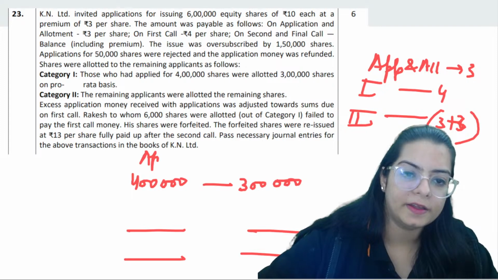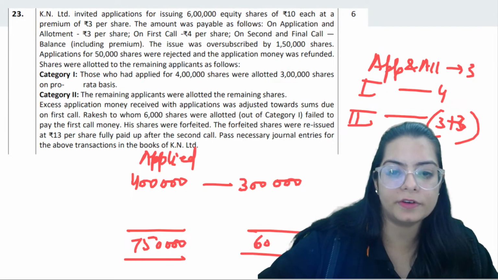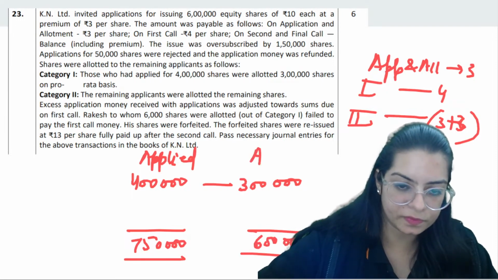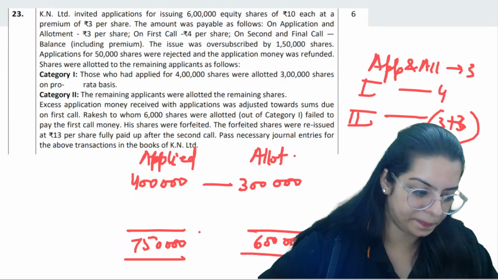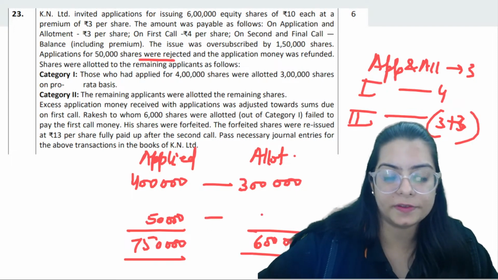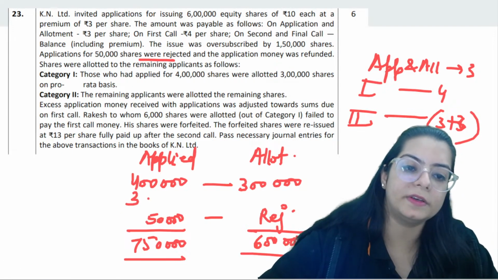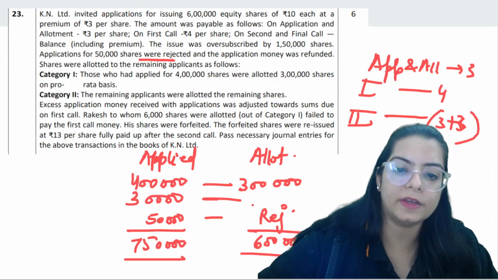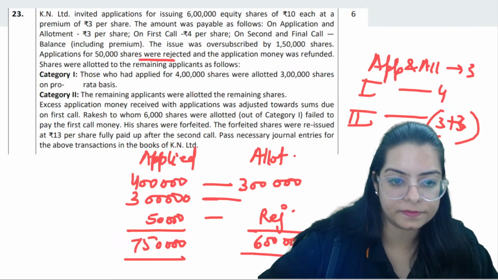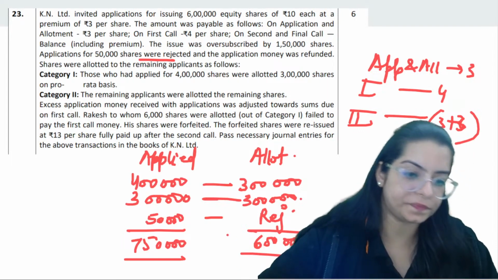In total applied is 7 lakh 50,000, allotted is 6 lakh. Then we are going to see that 50,000 shares were rejected. And the shareholders who asked for 3 lakh, to them we have given 3 lakh.